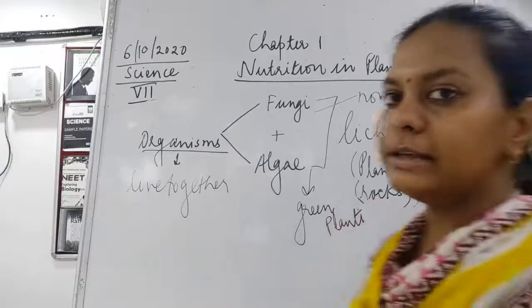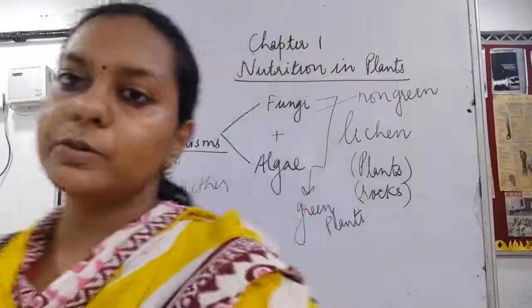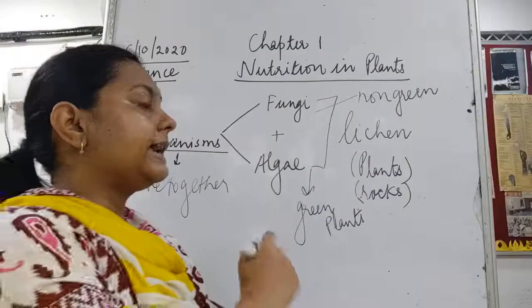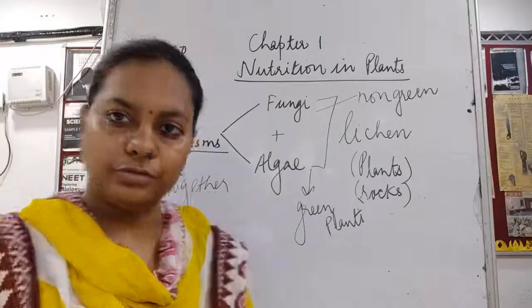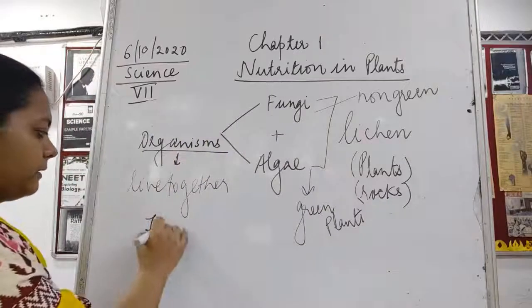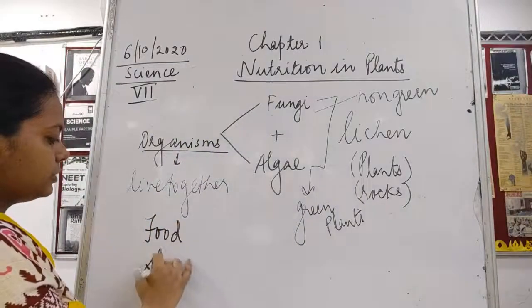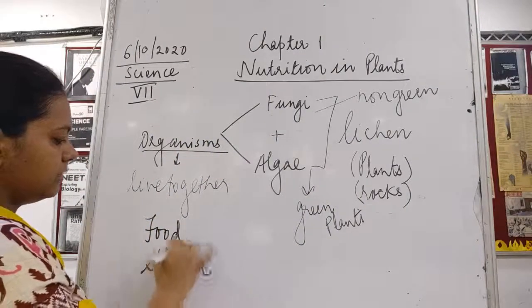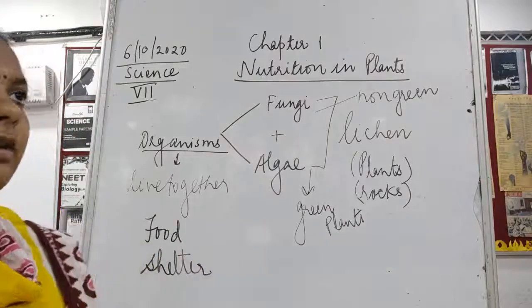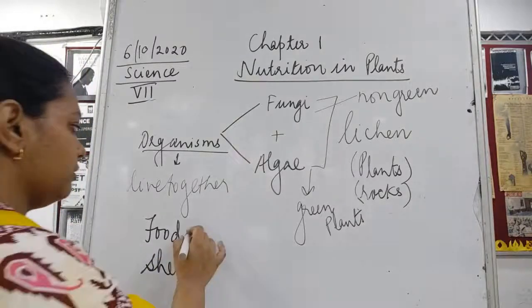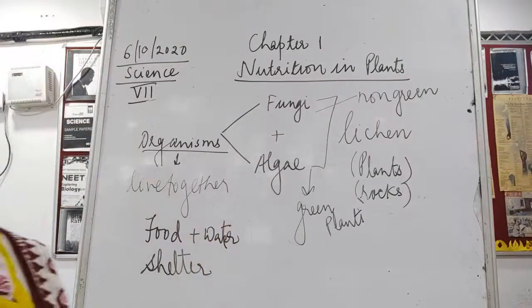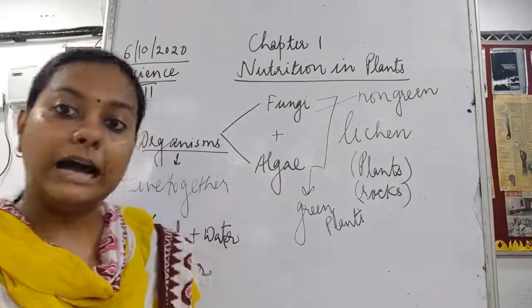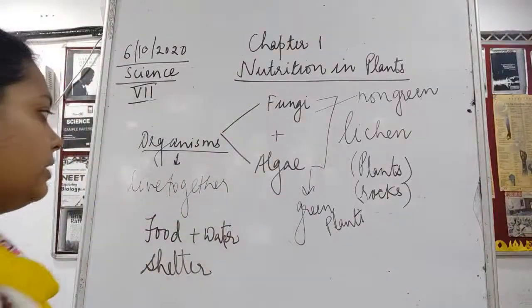I told you that the organisms which are living together have to share two things. One is food and the other is shelter. They have food including water also. Now how is this sharing being done?